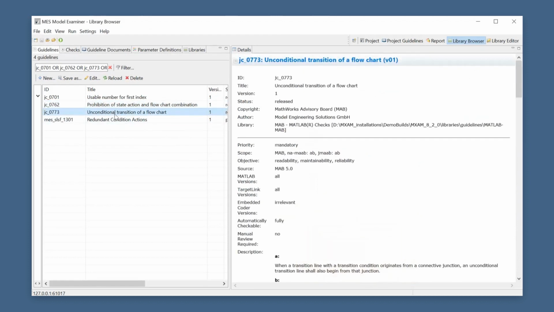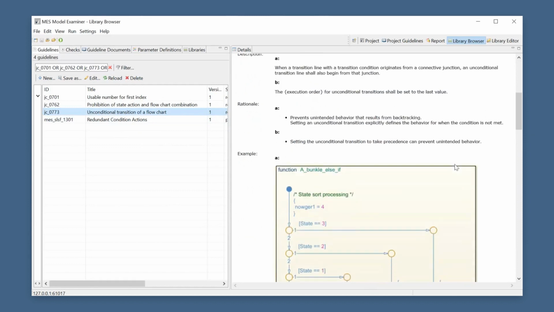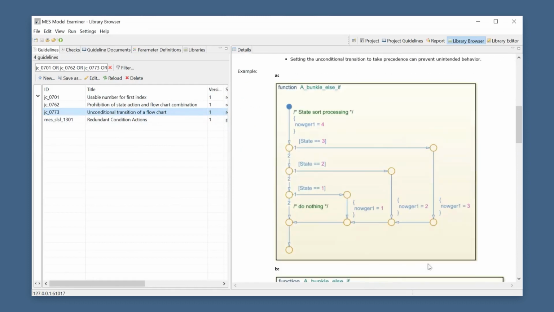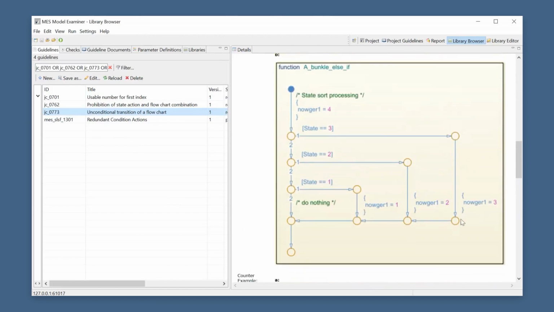Then another very interesting check, which I selected for you today, is the JC773, which is related to unconditional transitions of a flowchart, or maybe a bit easier to understand if we call it dead-end transitions. So this is related to transitions which go through intermediate junctions, and then some of the intermediate junctions could maybe not have an unconditional outgoing transition, which could lead to the problem where a transition is followed to a certain degree. So maybe in this example up to here, but then if there is no unconditional outgoing transition, the transition could get stuck and Stateflow would start backtracking through the transitions and try to find another way which would lead